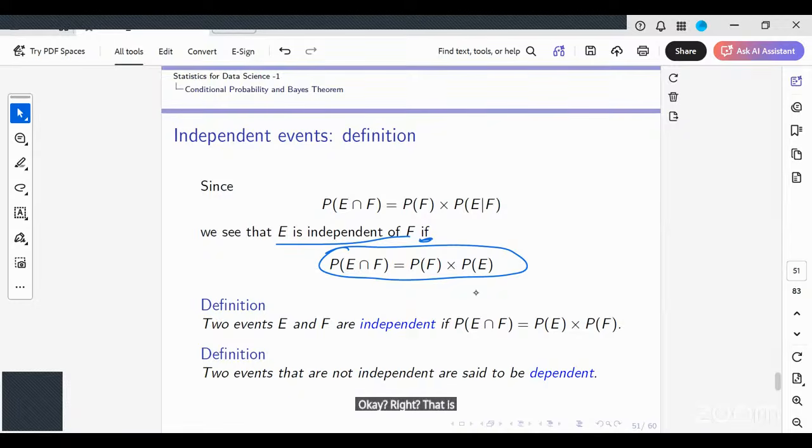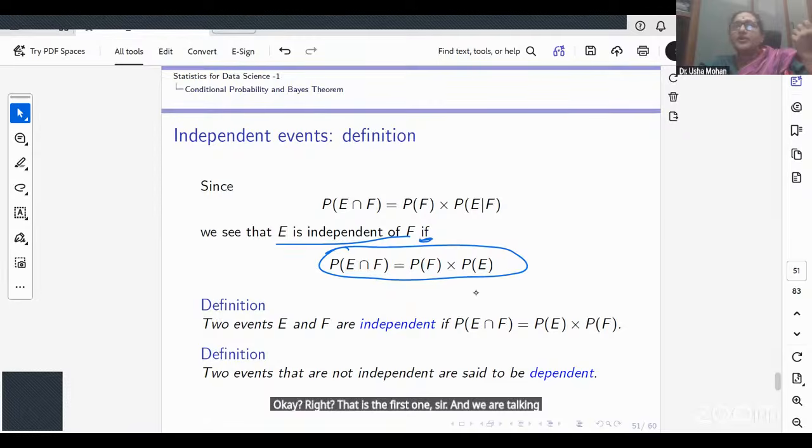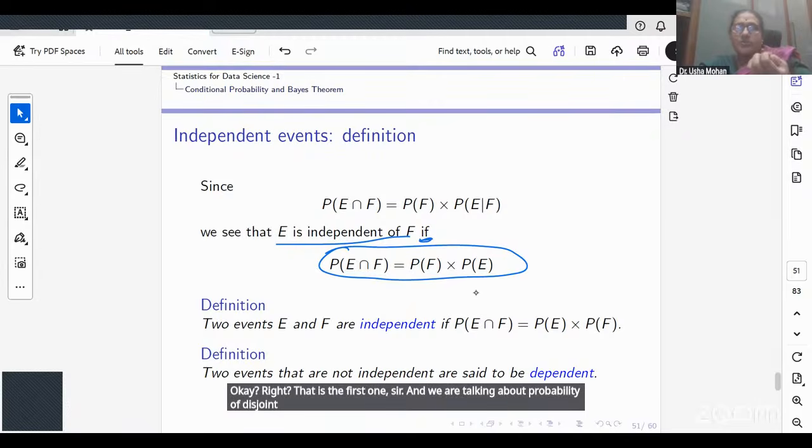That is the first concept. We are talking about the probability of disjoint events being the sum of the probabilities. If they are independent, that is E is independent of F, the probability of the intersection is the product of the probabilities. Till here, is it clear?